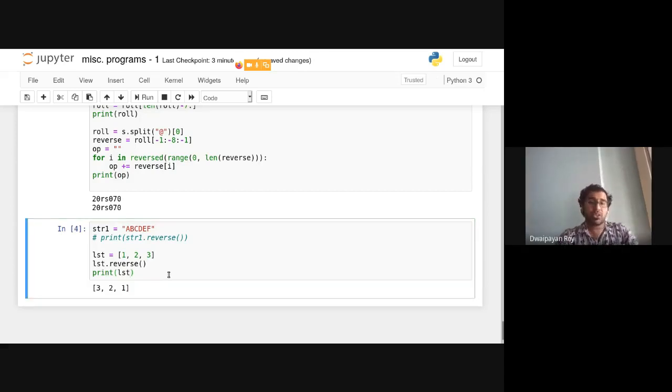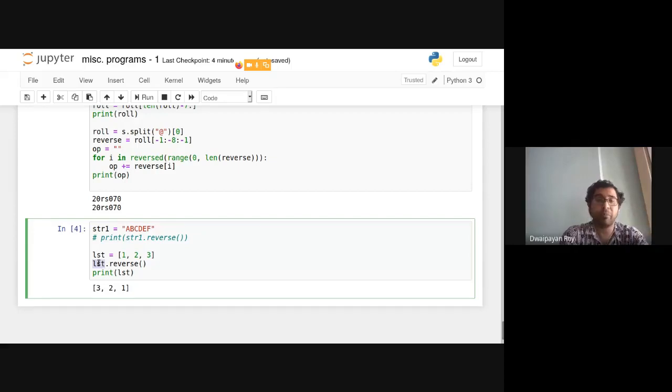Exactly. Thanks for pointing this out. So lst dot reverse: initially the lst list was 1, 2, 3. After calling this reverse function, which is a list object function, it should be invoked with a list object.